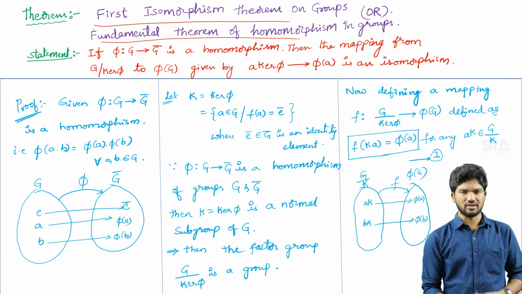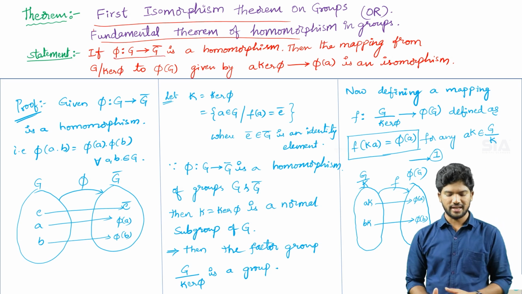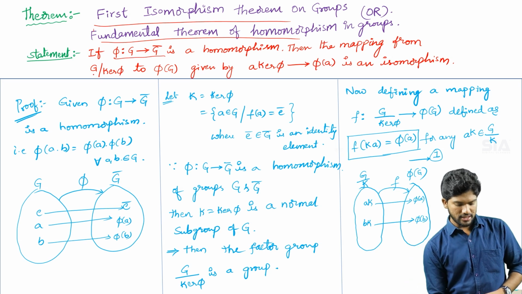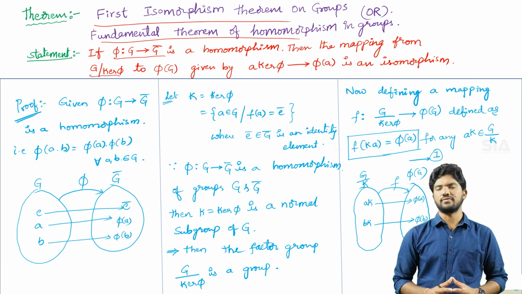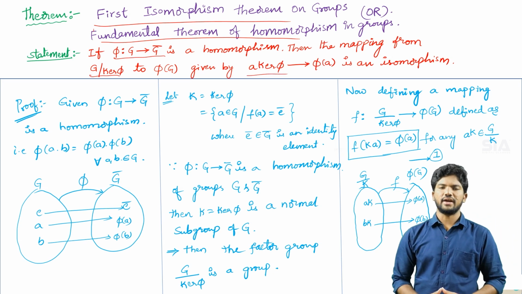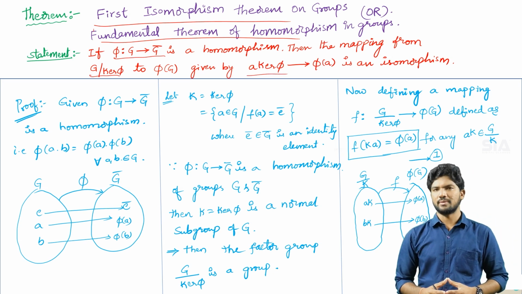If you get the question in this format in the examination: if phi mapping G to G bar is a homomorphism, then the mapping from the factor group G by kernel phi to phi of G, given by A into kernel phi to phi of A, is an isomorphism.